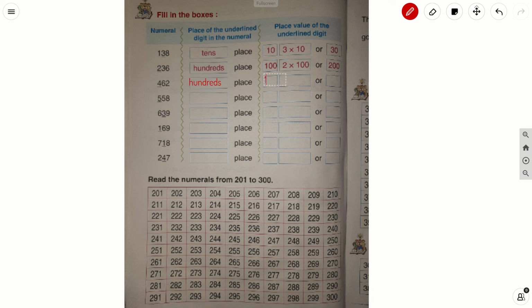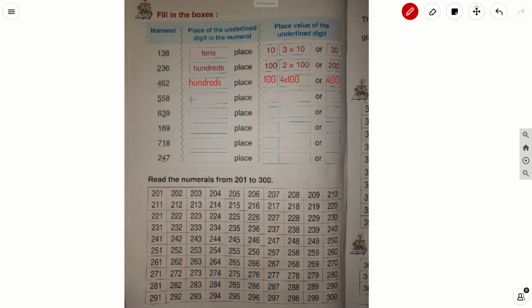Right, here write 100, and in the next box what do I have to write? Tell me. 4 into 100. 4 into 100, how much? 400. Understood?